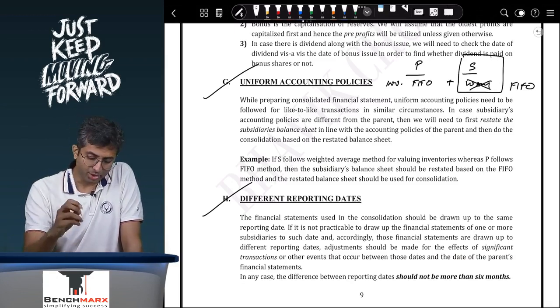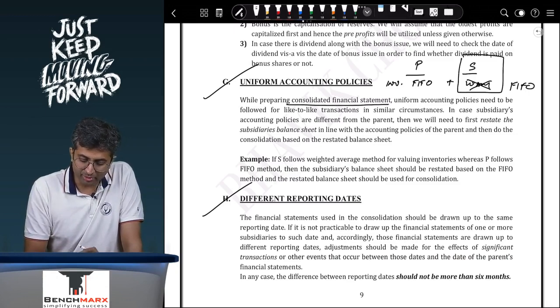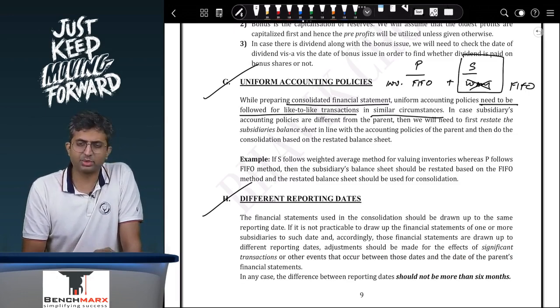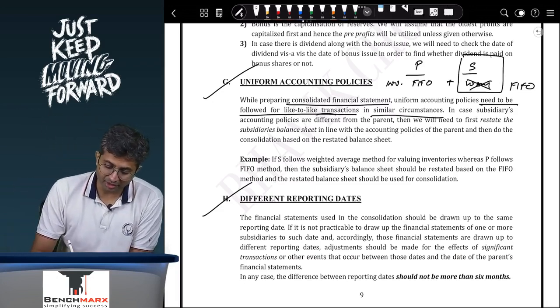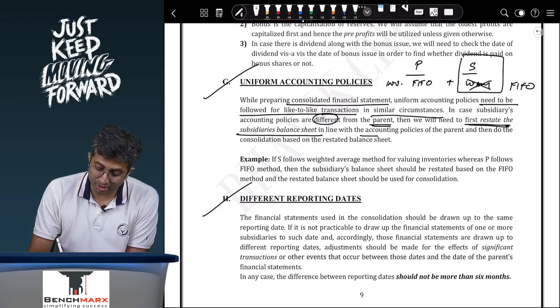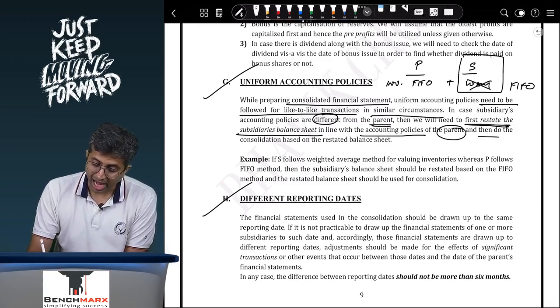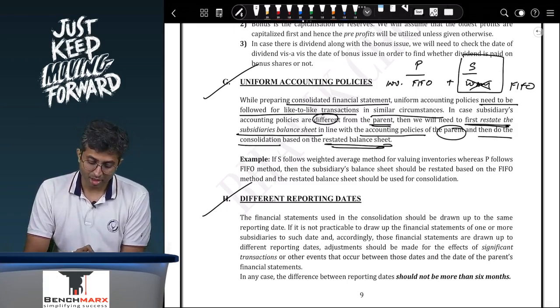Yes? Okay. So, while preparing consolidated financial statements, uniform policies need to be followed for like-to-like transactions in similar circumstances. In case the subsidiary's policies are different from the parent, then we need to first restate the subsidiary's balance sheet in line with the accounting policies of the parent and then do the consolidation based on the restated balance sheet.